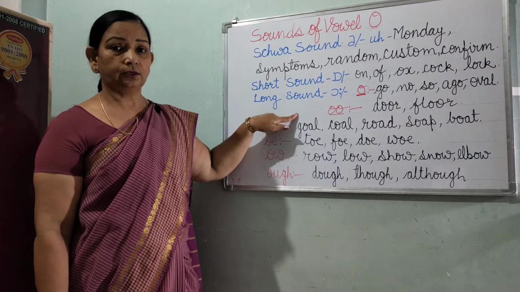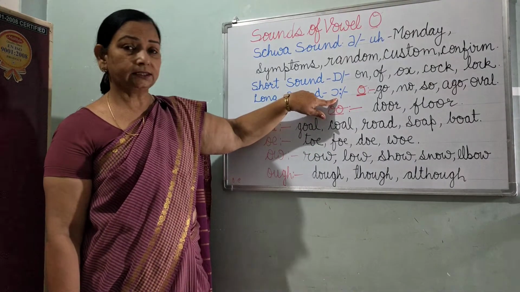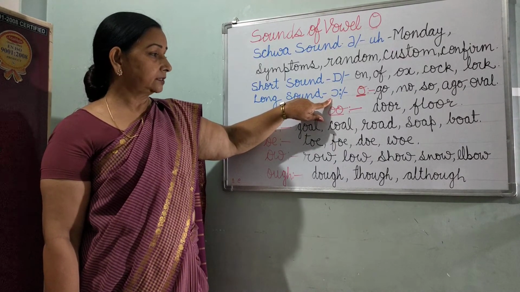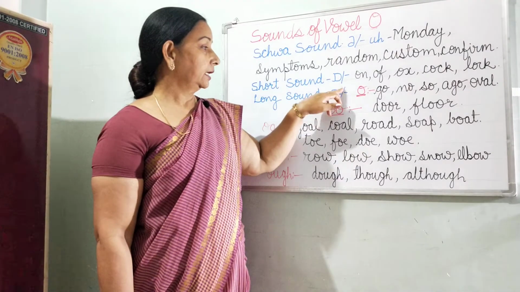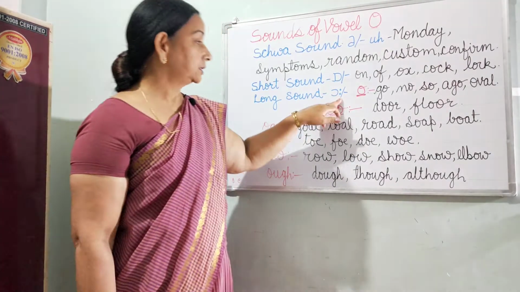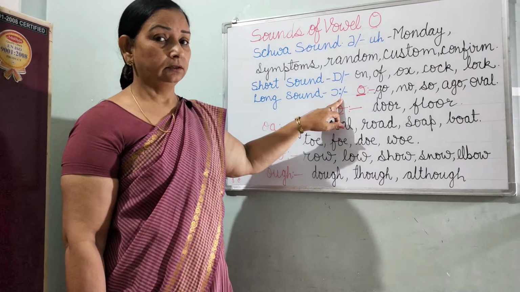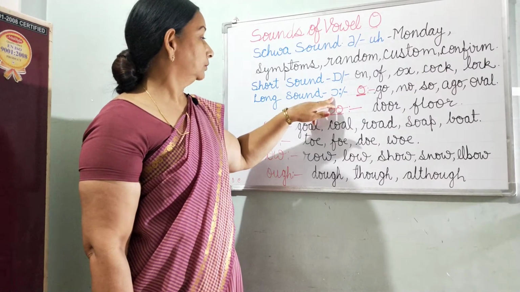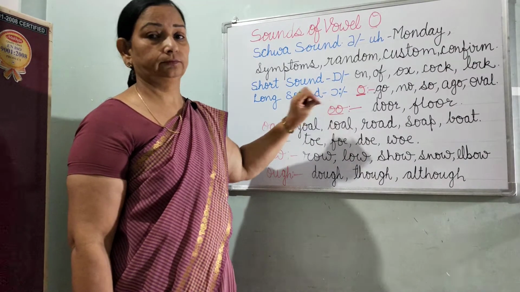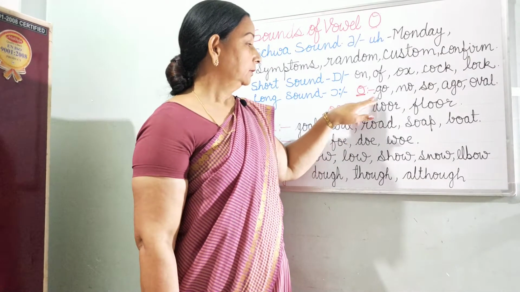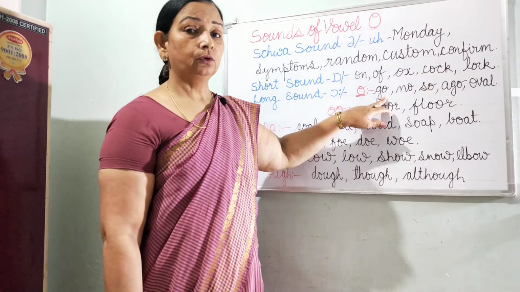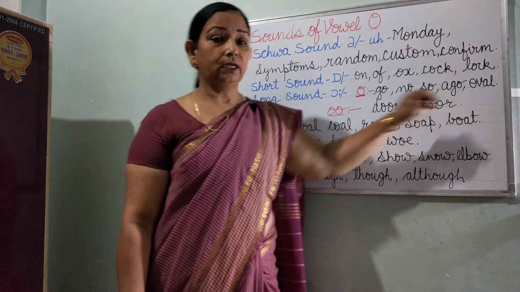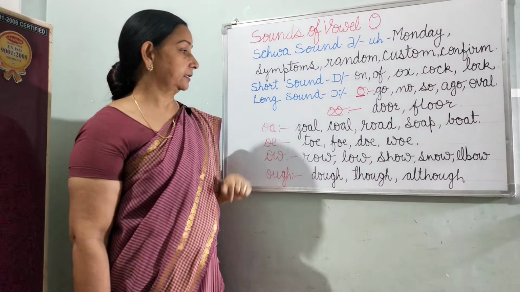Next comes long sound of O. Long sound symbol is this, a half circle like C but opposite to C in direction, and 2 dots behind it. 2 dots alone indicate that this symbol is for a long vowel sound, and long vowel O is voiced as O, as in the words go, no, so, ago, oval, local, etc.